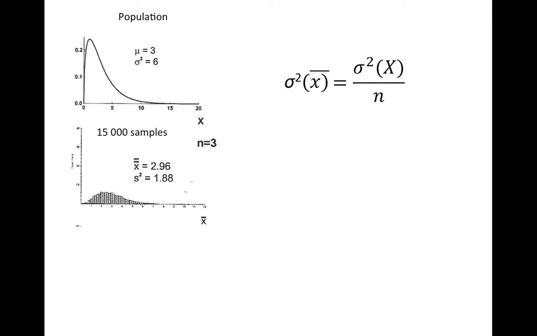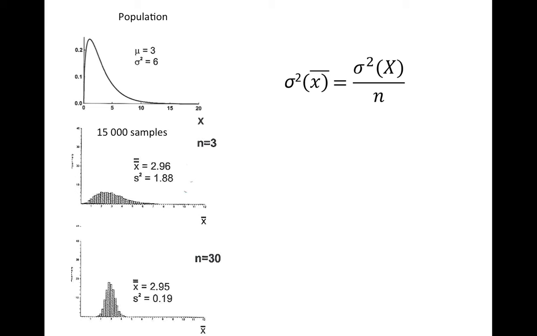Now what happens if we increase the sample size? This sample is very small. We increase the sample size to 30 and we do the same thing. We make a sampling distribution. And we see that the mean of the sampling distribution is still pretty close to the population mean, but the variance has become much smaller than it was before. What did we expect? We expected 6 divided by 30, that is 0.2. So we're very close to what we theoretically expect.